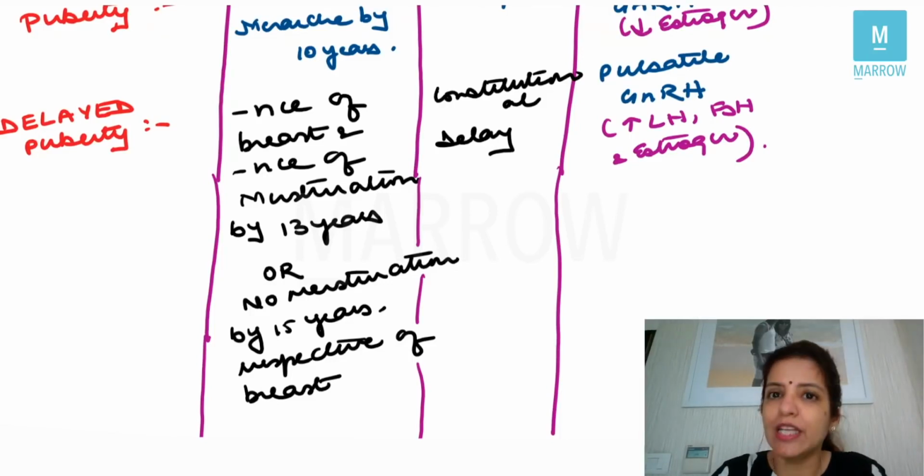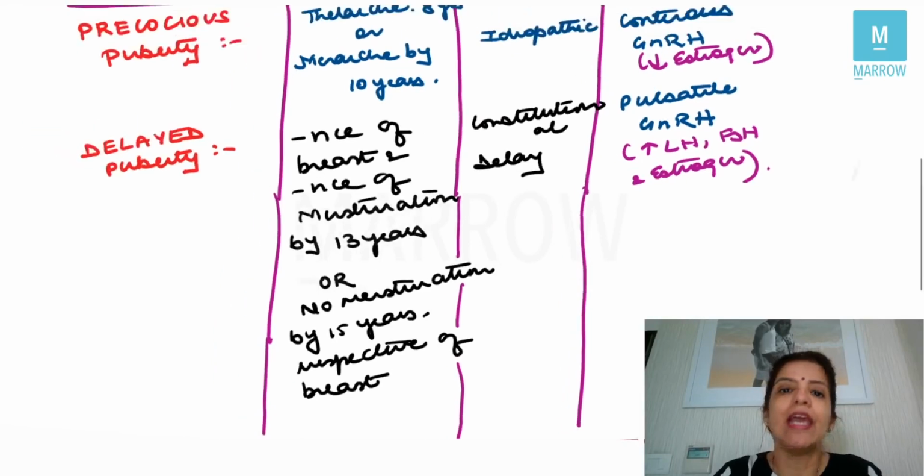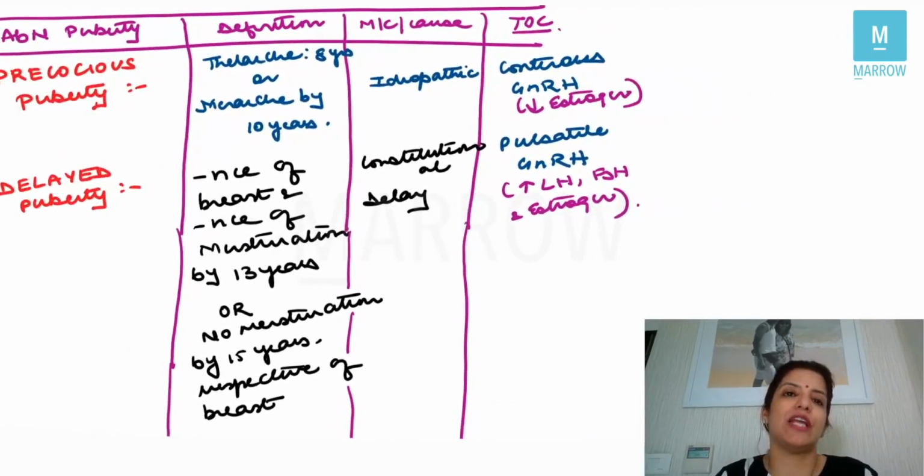So by 13 years of age, if there is no breast development and no periods, or by 15 years of age, if there are no periods, irrespective of whether the breast is developed or not, that is called delayed puberty. And the most common cause of delayed puberty is constitutional delay. Now, if there is delayed puberty, that means we want to give the female estrogen, and then the treatment of choice becomes pulsatile GnRH, right?